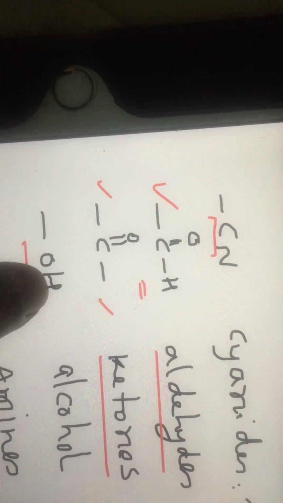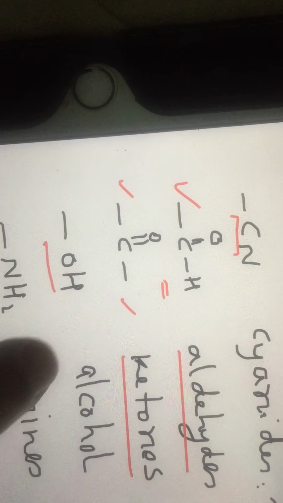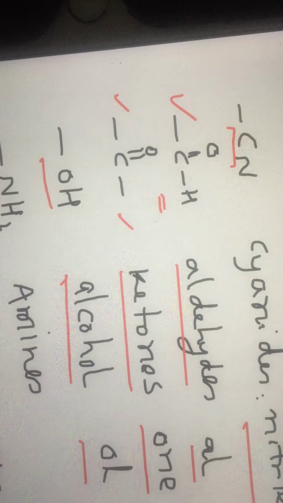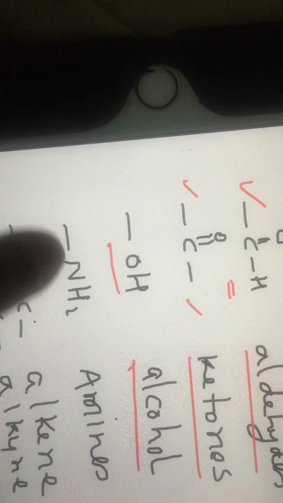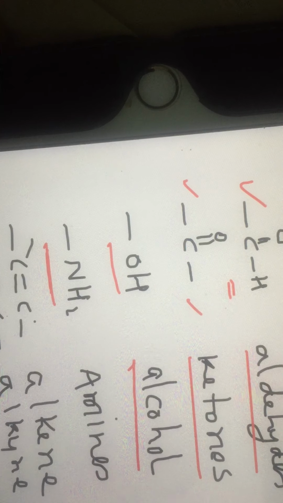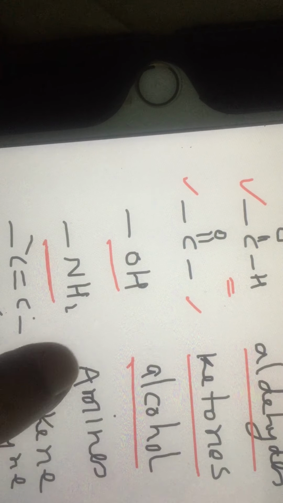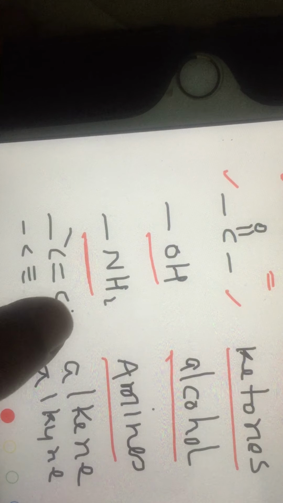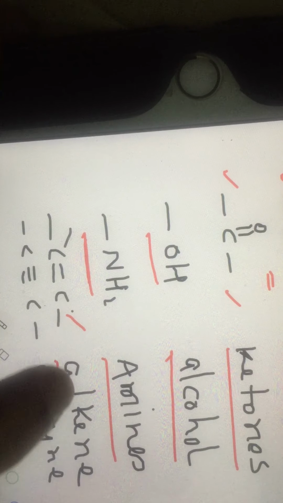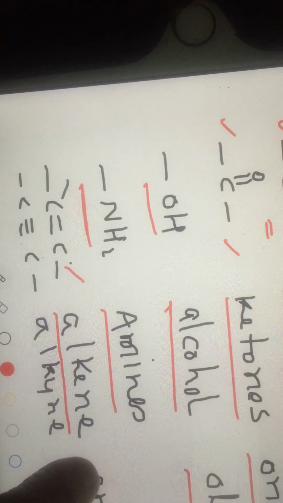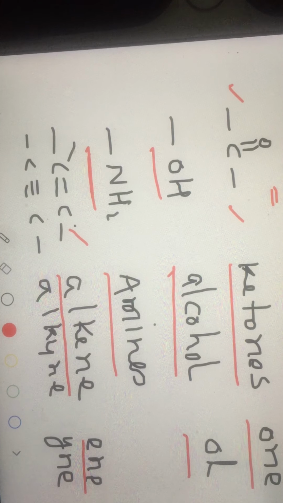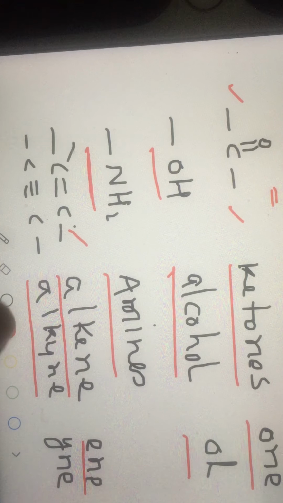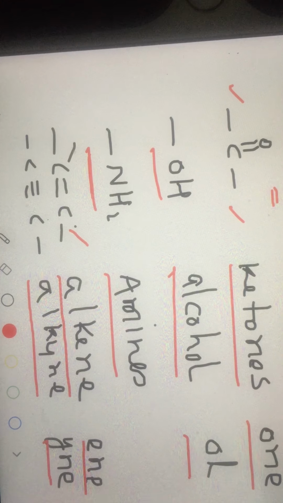Now, if the functional group is OH, such compounds which have the OH functional group are called alcohols. The name of an alcohol ends with ol. If the functional group is NH2, then such compounds which have the NH2 functional group are called amines. Their names end as amine only. If C double bond C is the functional group, then such compounds are alkenes. Their names end with ene. Similarly, if C triple bond C is the functional group, such compounds which have only that functional group are called alkynes. The name ends with yne.